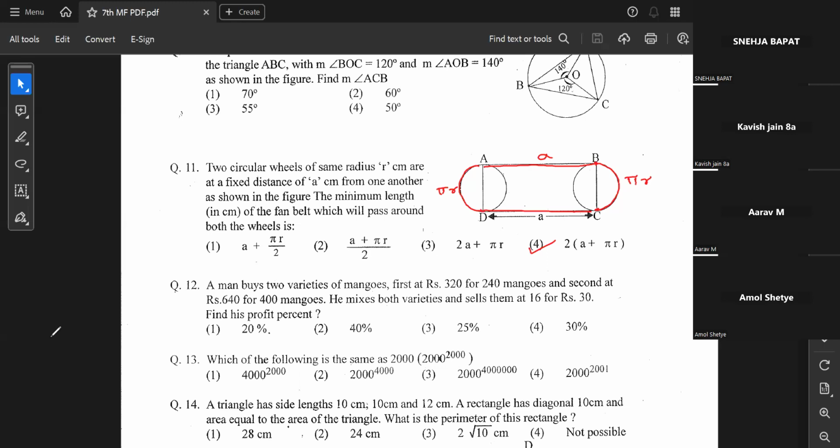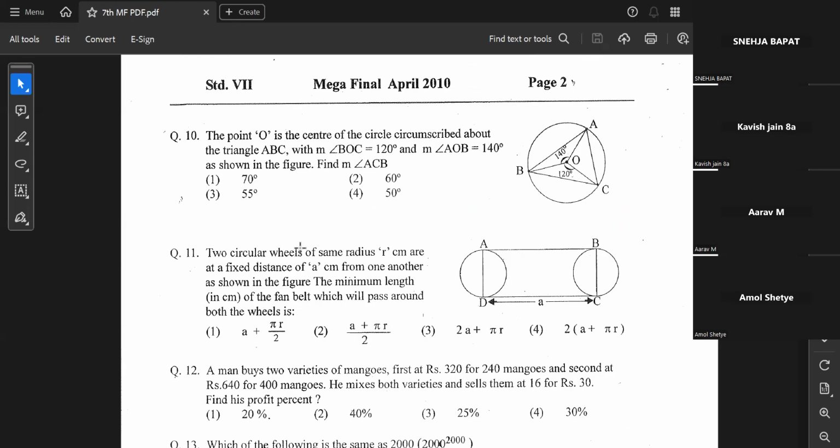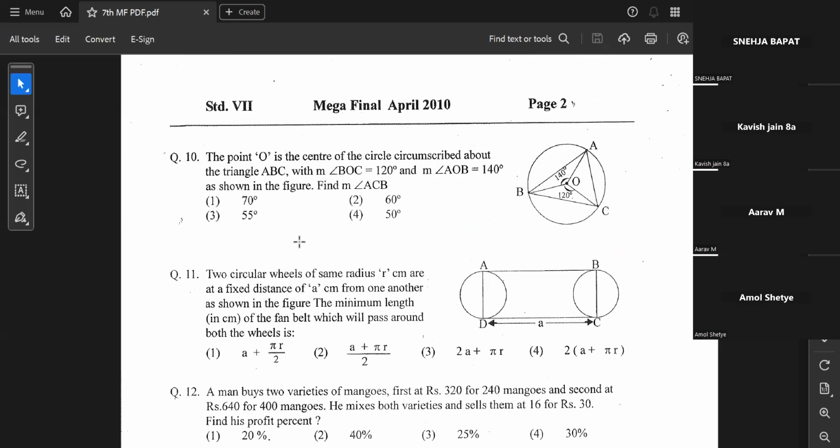Sir, I have a doubt in question number 10. Question number 10 of 2010, right? Yes, sir. Okay, so let me just check.